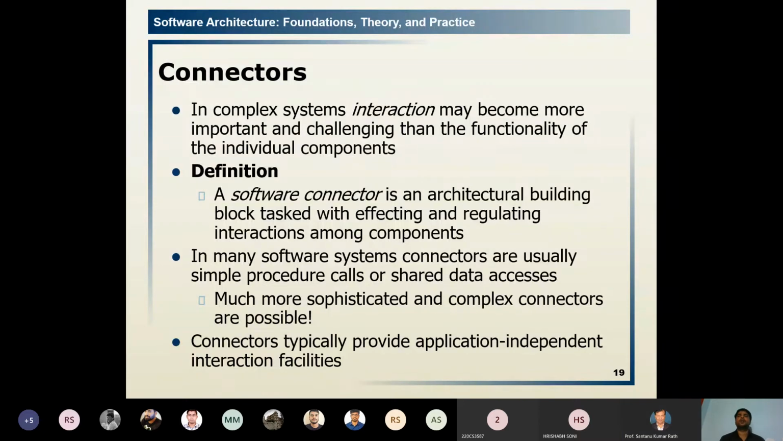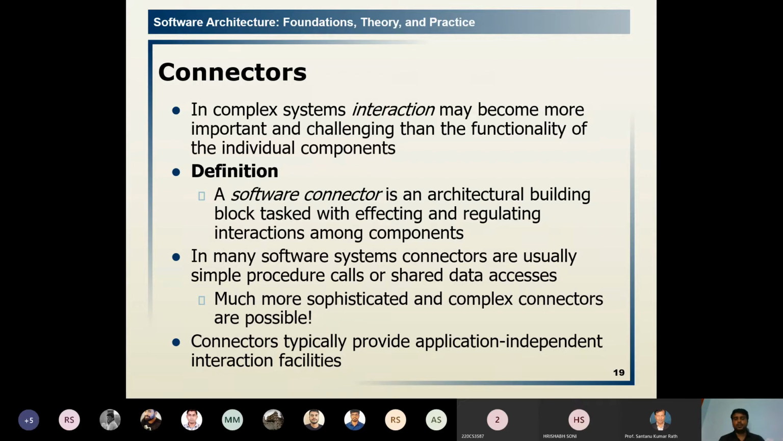Interaction, or connector, means what? It is just passing the signals from one sender to receiver. We need some connection, some communicating path, so that we can send the signals in that path. So the software connector is a building block that is tagged. We are sending some tags in the form of signals that can affect and regulate the interactions among the components.